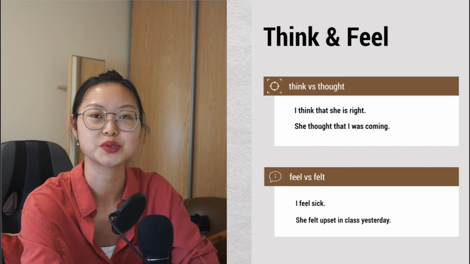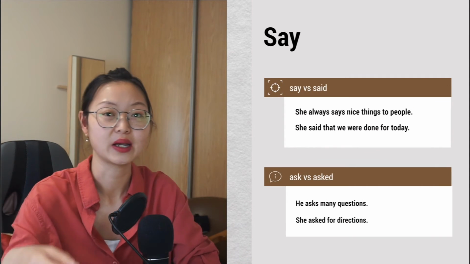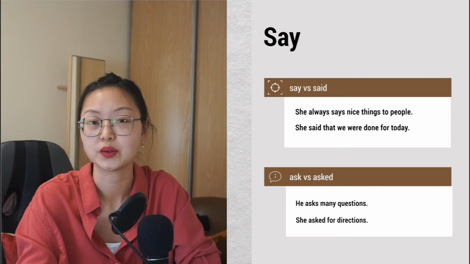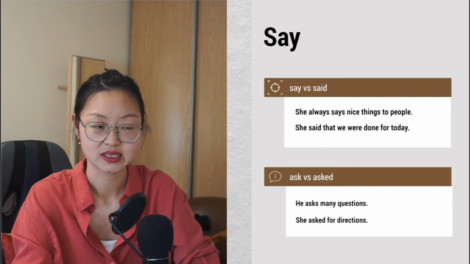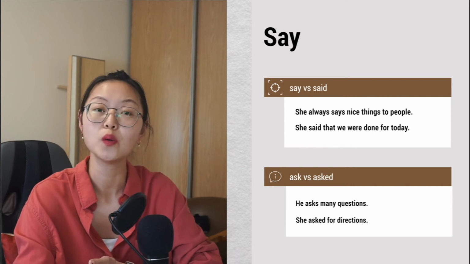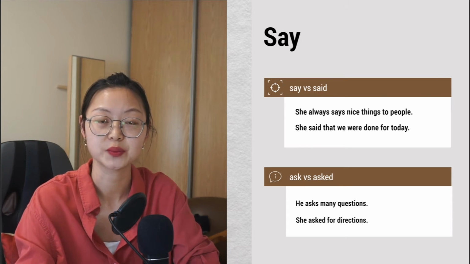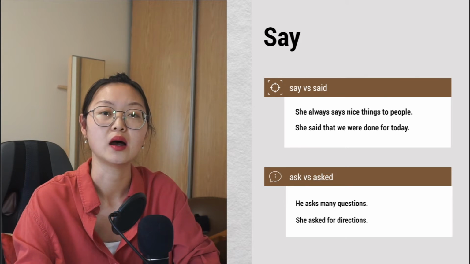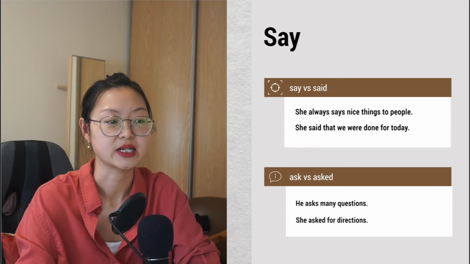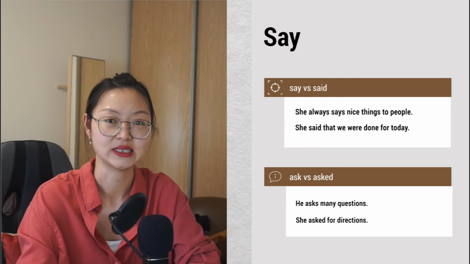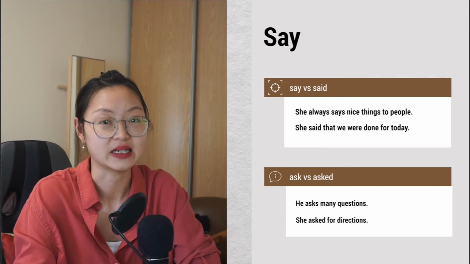So that's how the verbs work in a sentence. And of course, we have say, right? When you want to express things, you can use say or said, ask or asked. So you can say, she always says nice things to people. Says. So you have to change your verb because your subject is the singular third person. And when you use it in the past tense, you can say, she said that we were done for today. She said.